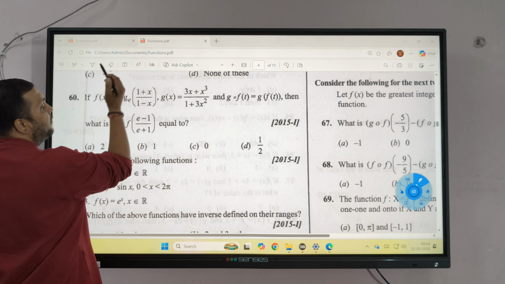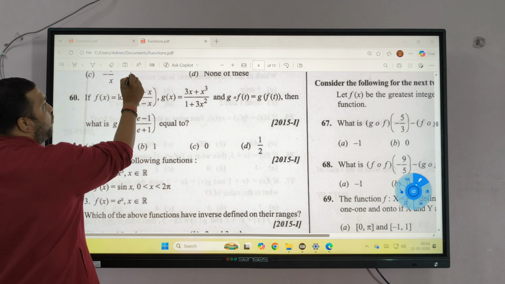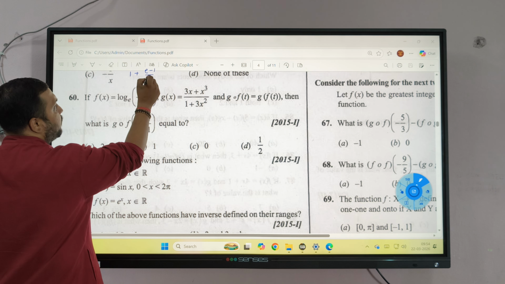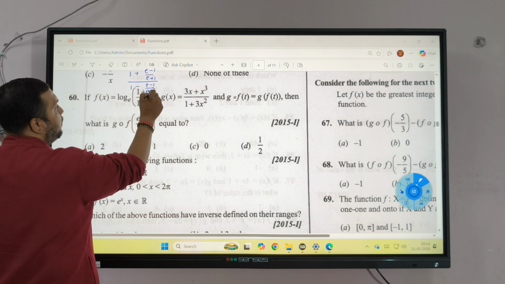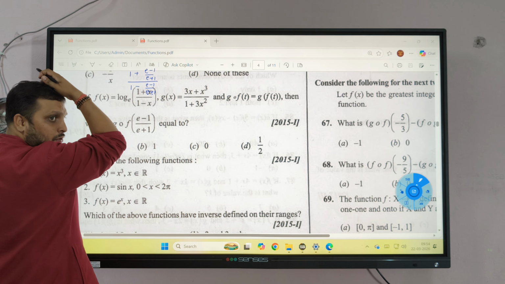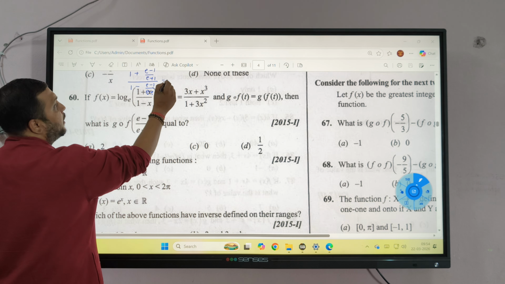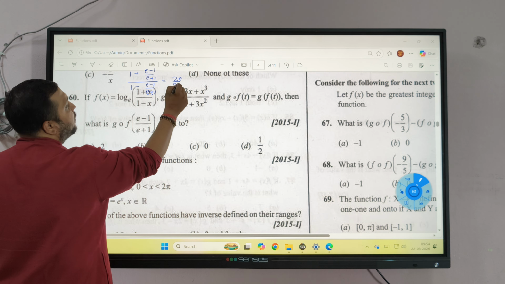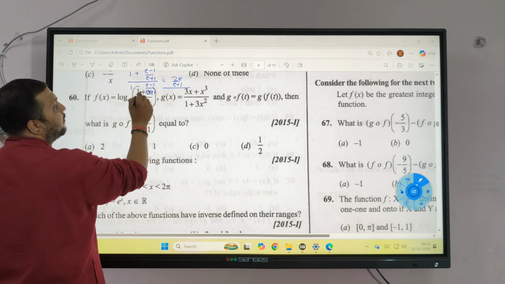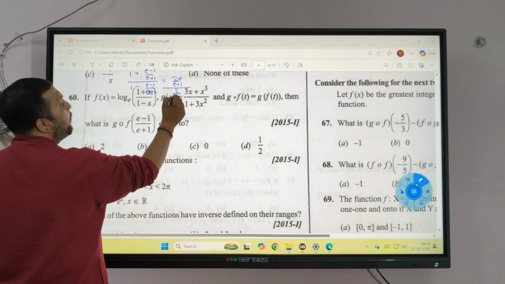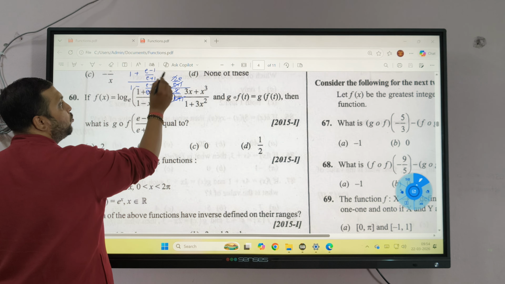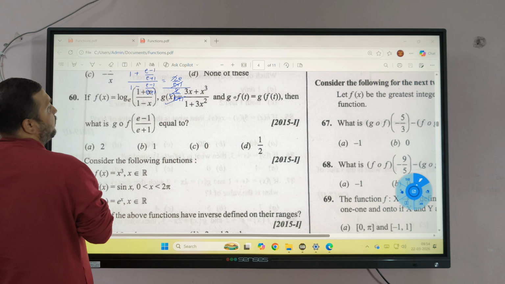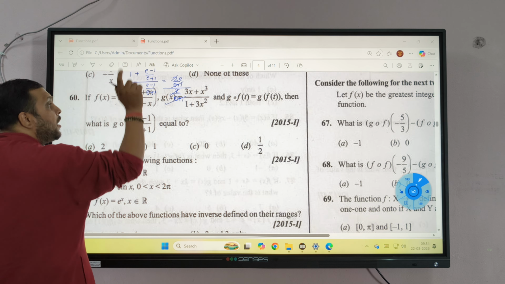So you will get 1 plus e minus 1 upon e plus 1, upon 1 minus e minus 1 upon e plus 1. Yes or no? In the numerator, 2e upon e plus 1, whole divided by 2 upon e plus 1. Yes or no? E plus 1 cancels, 2 cancels. Only e. Clear? What is log e?